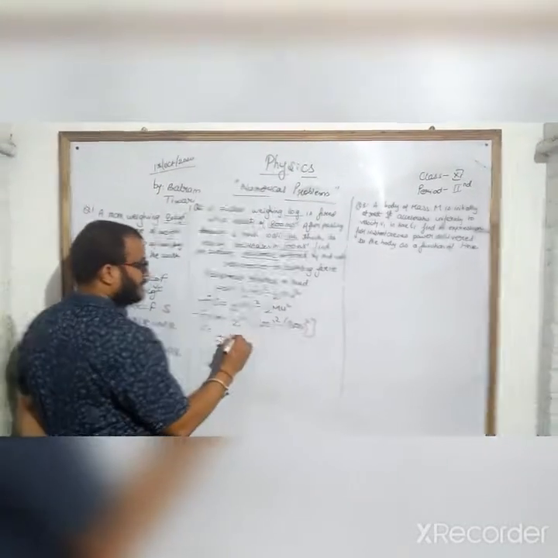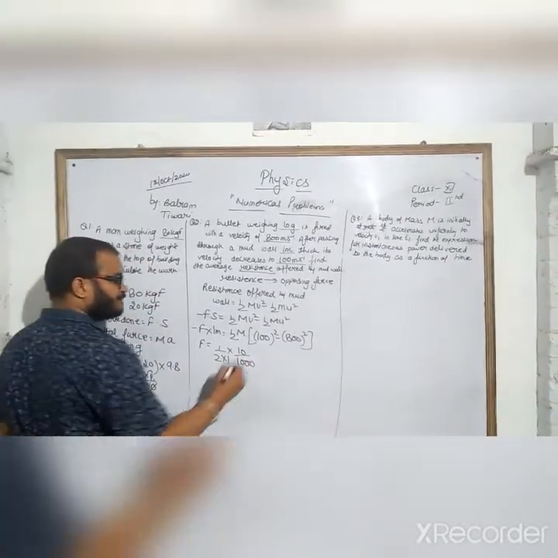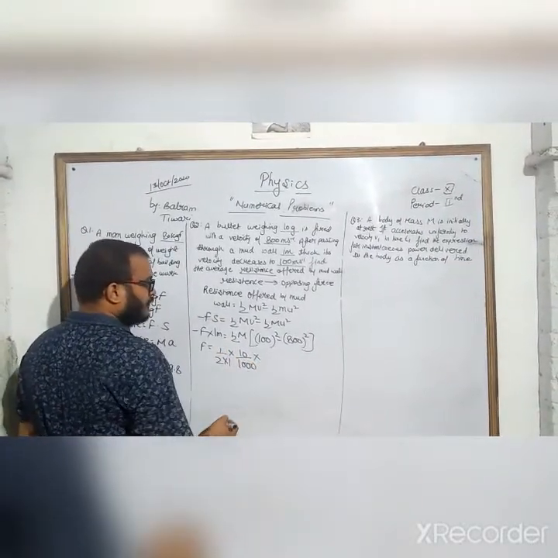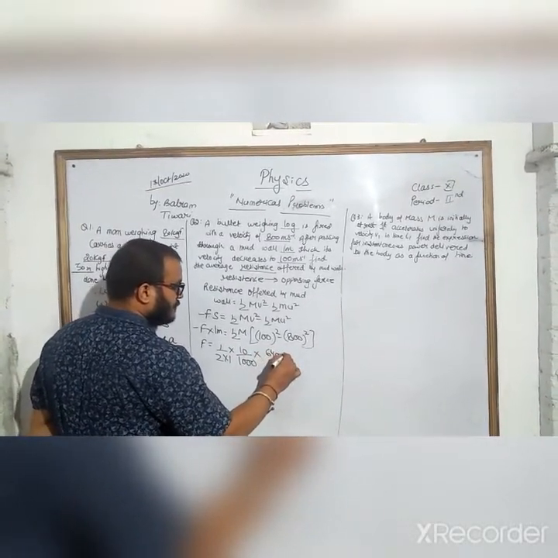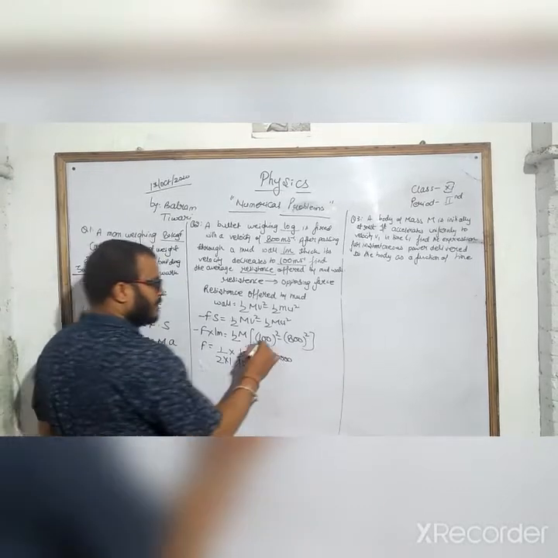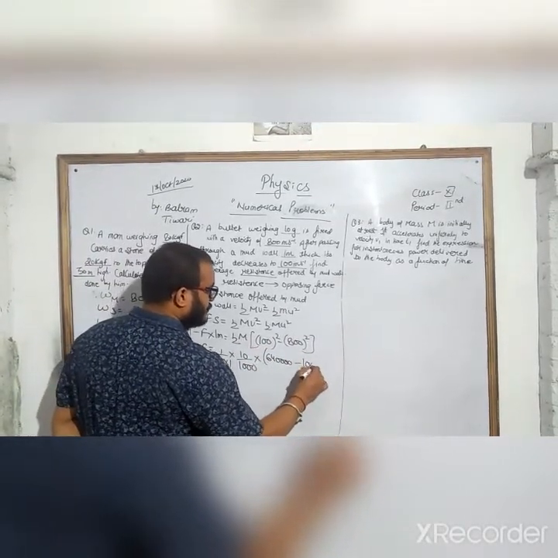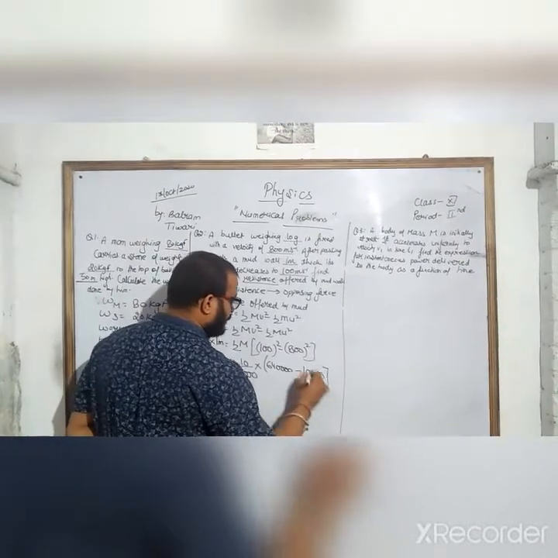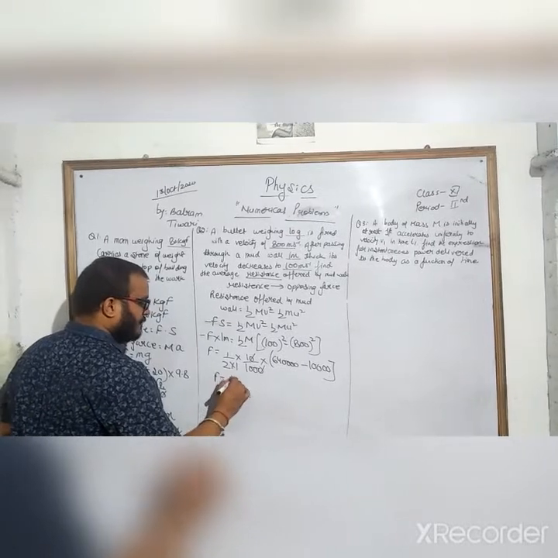The weight of the bullet, 10 gram, is converted to kg, 1/1000. That becomes 100 squared minus 800 squared, which is 64 minus 1. Cut this now.